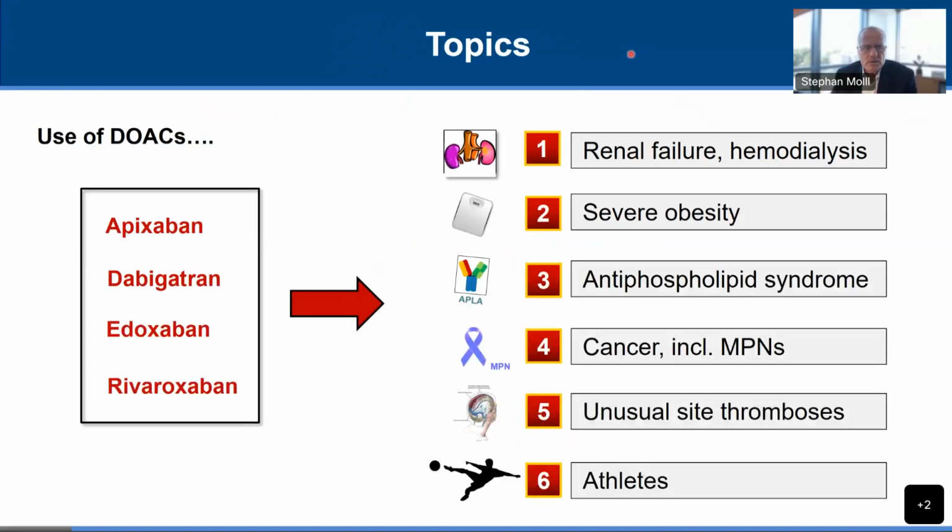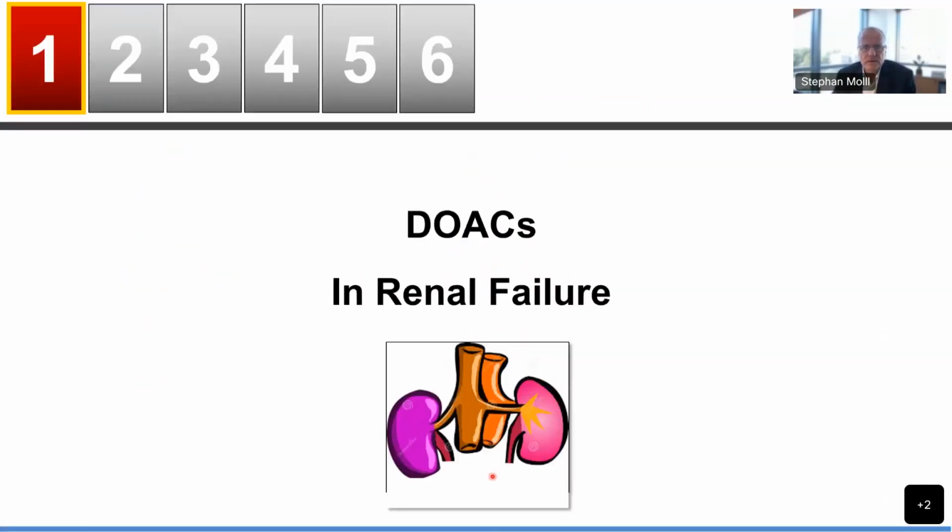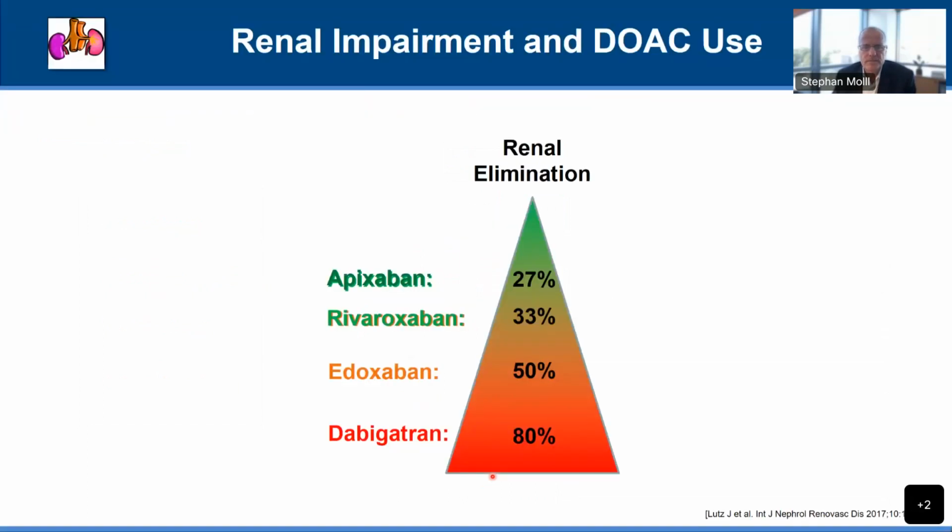And I want to talk about the use of apixaban, dabigatran, edoxaban, and rivaroxaban in 6 different patient populations: patients with renal failure, severe obesity, anti-phospholipid antibodies, cancer, and specifically the myeloproliferative neoplasms, unusual site thromboses, and finally, some high-level athletes. First of all, the use of direct oral anticoagulants in renal failure.